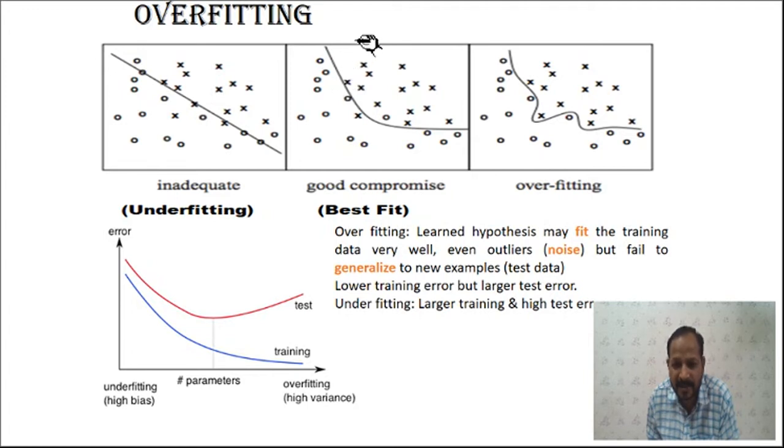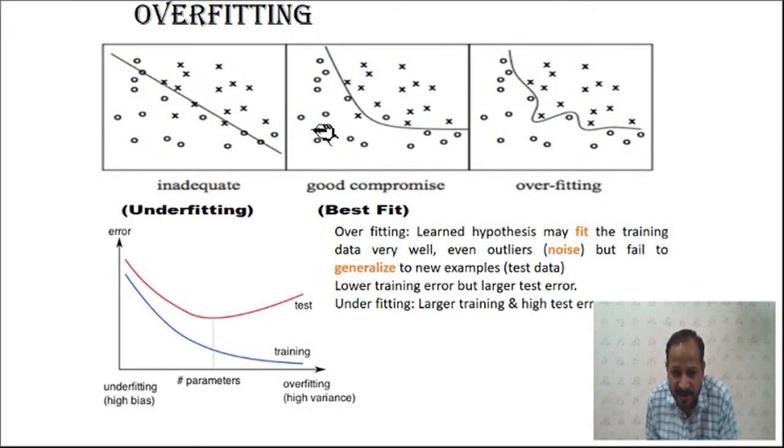The equation may be beta 0 plus beta 1 x1 plus beta 2 x2 plus beta 3 x3 plus beta 4 x4. According to how many parameters you use, the beta parameters and the inputs x1 and so on go on increasing. So it has more parameters, and because of that this picture is better compared to the previous one.